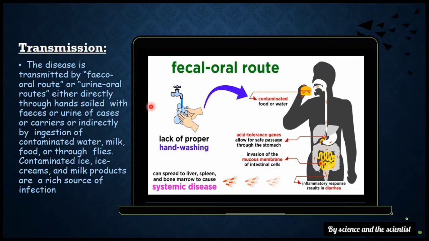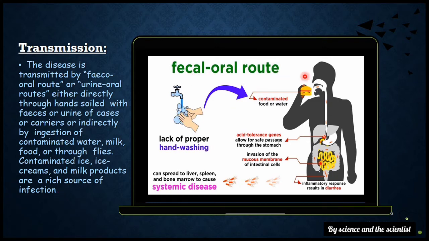Then here I have explained the transmission, or the fecal-oral route, of this disease. The disease is transmitted by the fecal-oral route or urine-oral route, either directly through hands soiled with feces or urine of cases or carriers, or indirectly by ingestion of contaminated water, milk, food, or through flies. Contaminated ice cream and milk products are a rich source of infection.